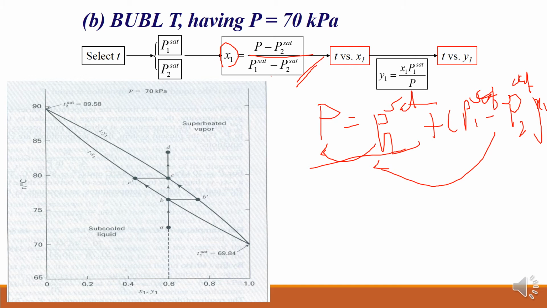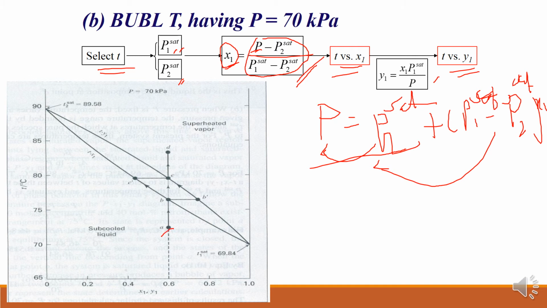So here we have to select any temperature value in between. For that temperature we have to calculate P1 saturated and P2 saturated from the Antoine equation. Those values are substituted here, and because P is given as 70 kilopascal, I will get x1. Once I get this x1, I can plot T versus x1, and if I want to calculate y1, I have to use Raoult's law again, as y1 is equal to x1 P1 saturated upon P. So this will give T versus y1. This is again a simple graph I will get here, T versus x1 and T versus y1.